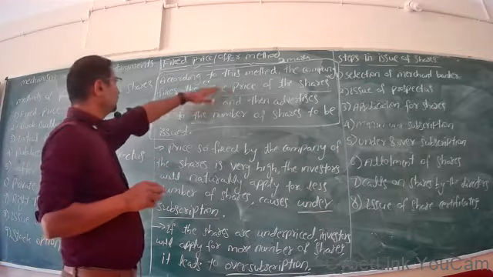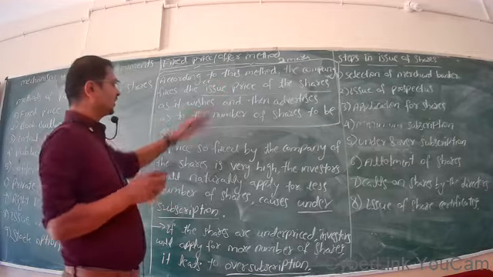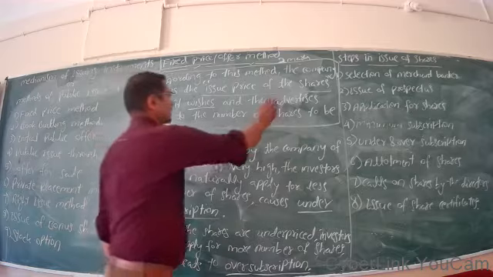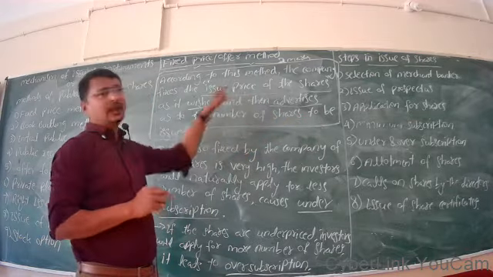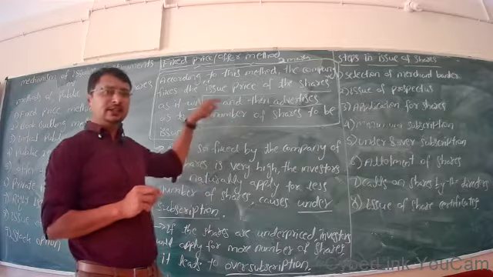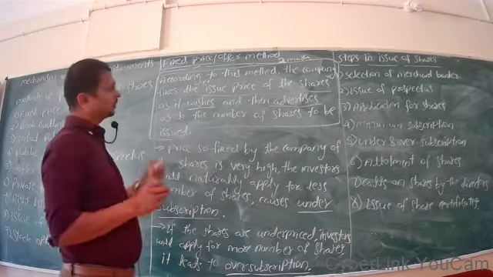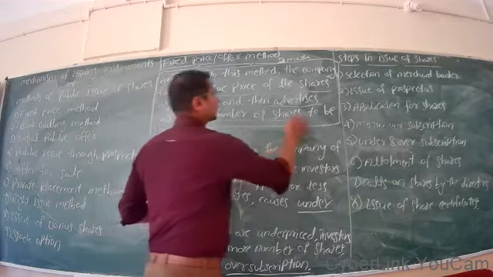The company fixes the issue price of the shares as it wishes, of course, and then advertises and informs the general public, we are issuing shares at this price. As to the number of shares to be issued, it is always decided by the company.